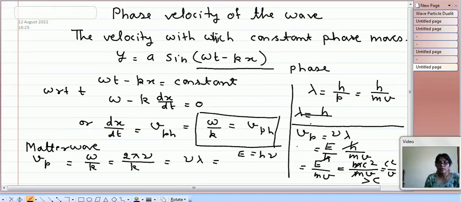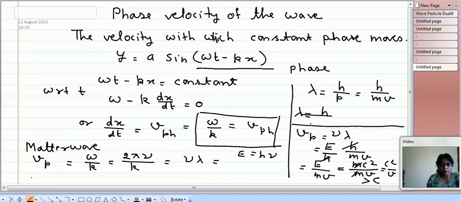So from this calculation, we find that the phase velocity for matter wave is more than c, and this cannot happen. Any velocity cannot be more than the speed of light. Therefore, this type of velocity, which is termed the phase velocity, has no meaning for the matter wave.